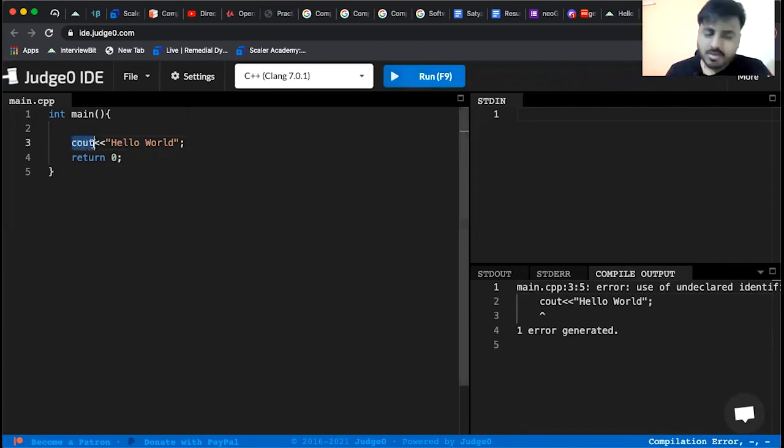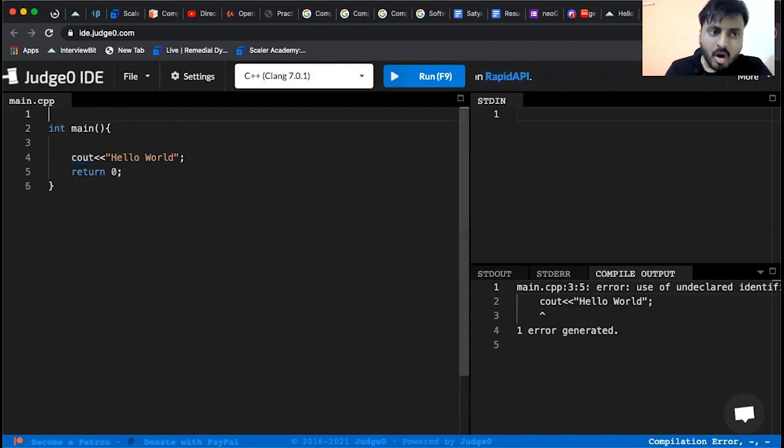The cout which we are using, did we implement it or did we define it on our own? Not really. It was already there and we are using it, correct? The things which were already there, and if we use them, that is called a predefined thing. They're already defined. And when you want to use a predefined thing, we should include its library. How will that happen? On top of main, you will say hash include and the library name. In this case, the cout comes from something called iostream.